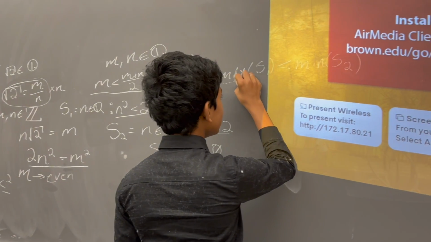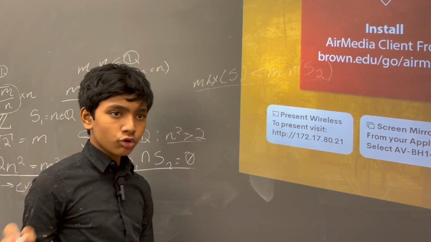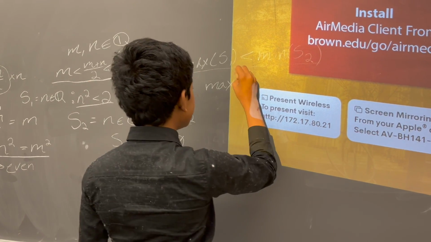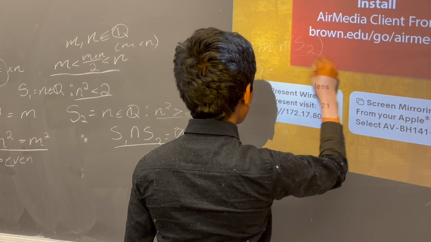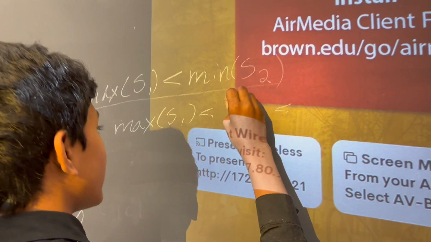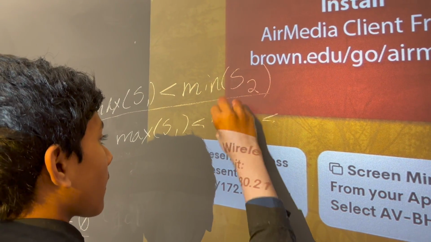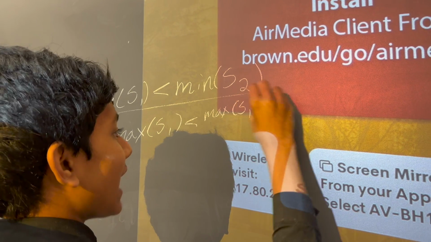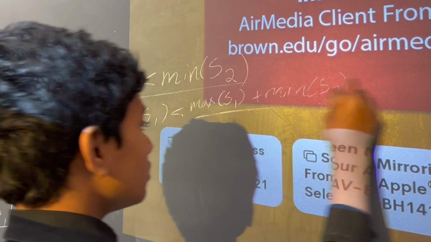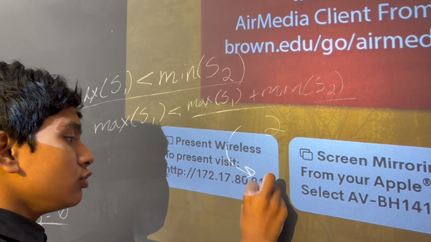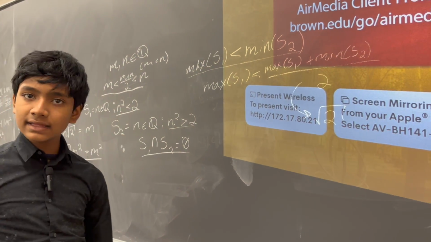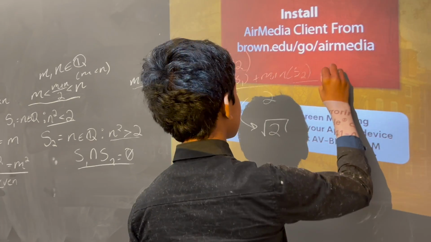So hypothetically, since we have this ordering, we can take the average like we did over here to find the only element that isn't in either of these sets, which is rad 2. So hypothetically, the max of S1 plus the min of S2, over 2, is going to have to be rad 2, right? Because that's the only thing in the positive rational numbers that isn't contained in either of these sets.